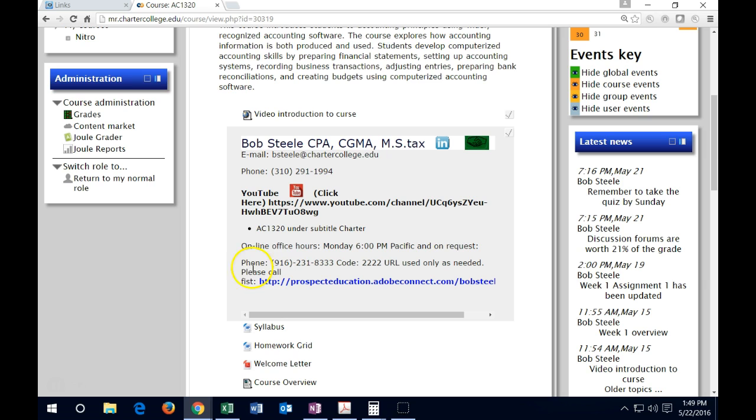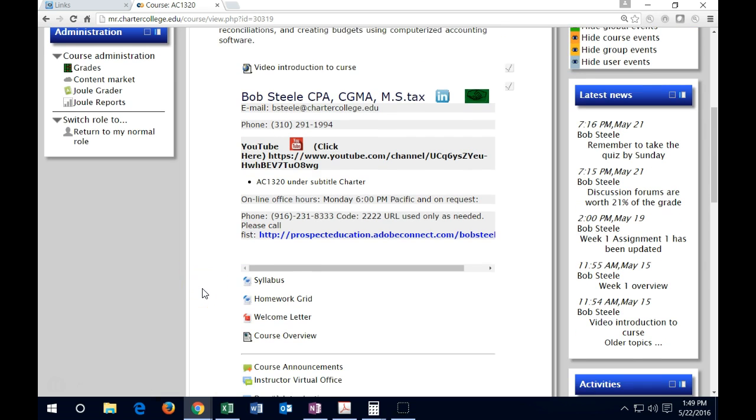Would prefer to call in first to this line, and this conference call code may change, but it's either 1111 or 2222. And if we need to after that, then we can go into the screen share software at that time and work some problems together, if that would be helpful to do.